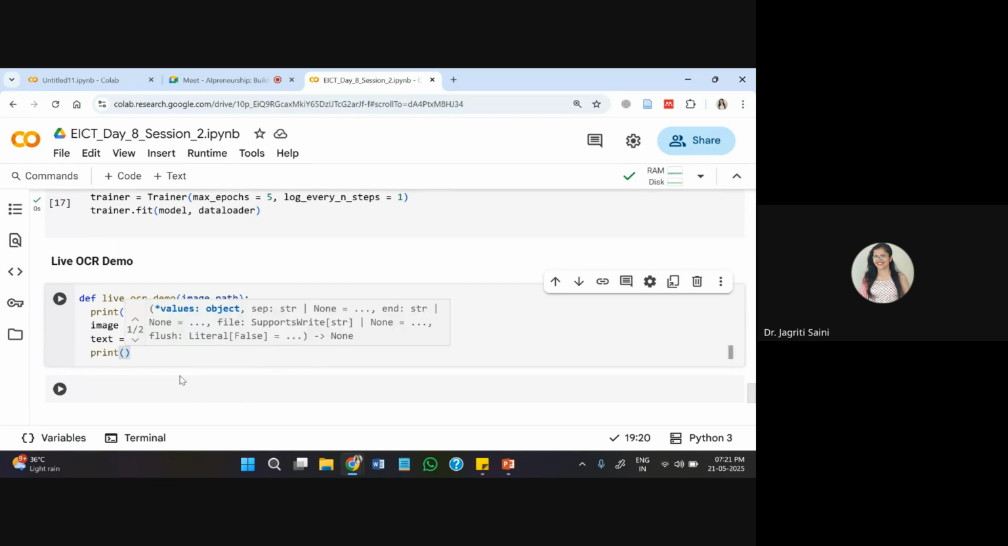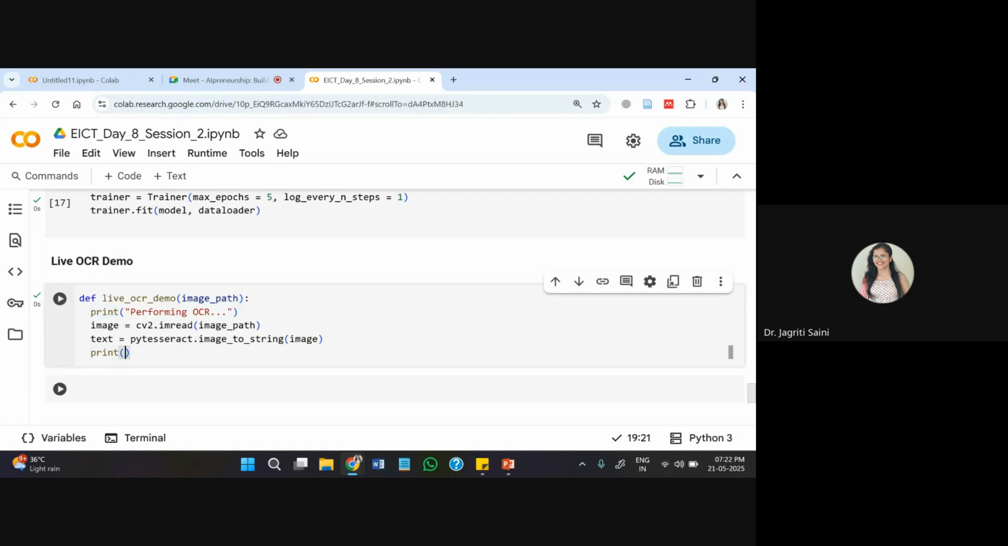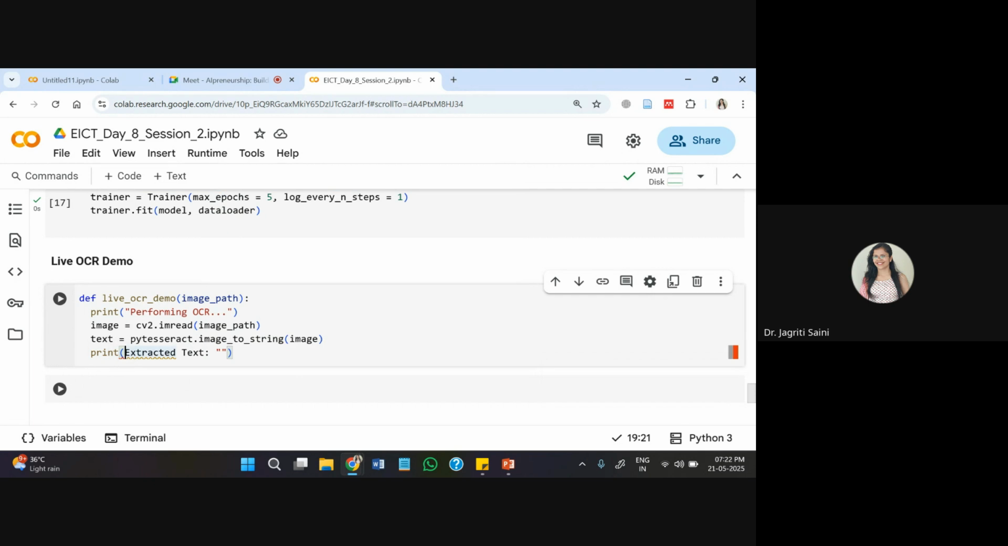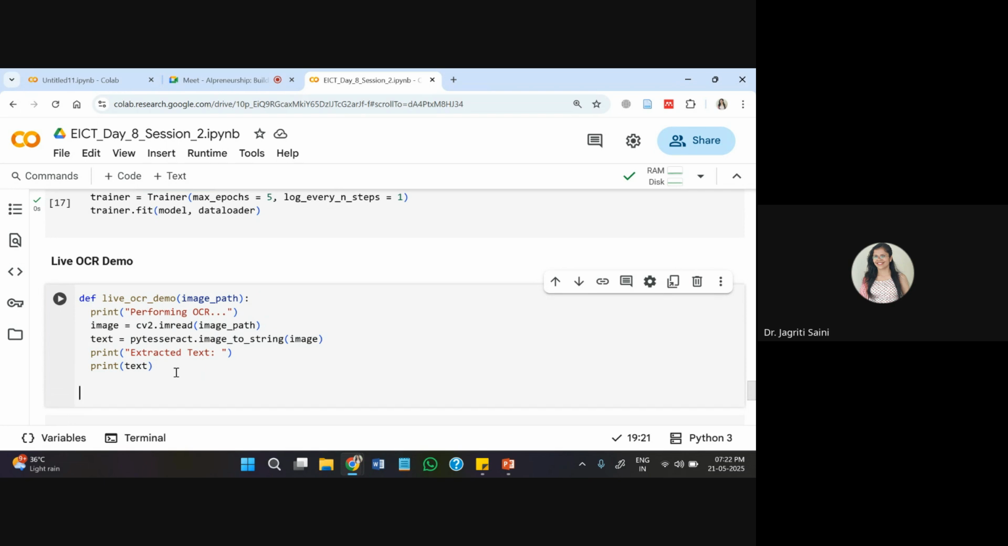Then I'm writing here print. This has to be the extracted text. And within this extracted text, I can write print text. Whatever is extracted by the model, that only will be printed by it. And then further, I'll write my main function.